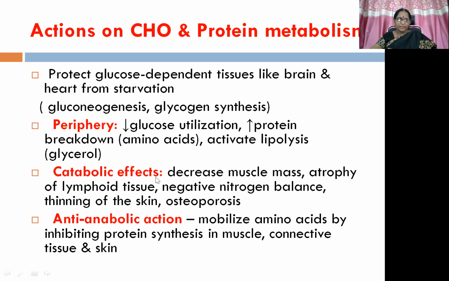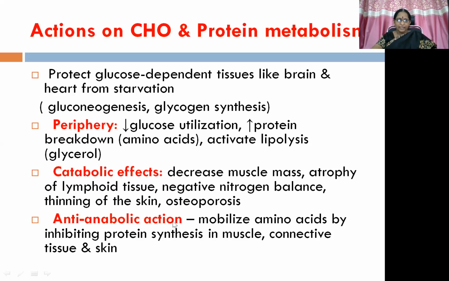Apart from that, catabolic effects are seen. Because of the protein catabolic action, we can expect decreased muscle mass, atrophy of lymphoid tissue, negative nitrogen balance, and thinning of skin, which we can see in Cushing syndrome, and even osteoporosis, which can further result in fractures of the patient.